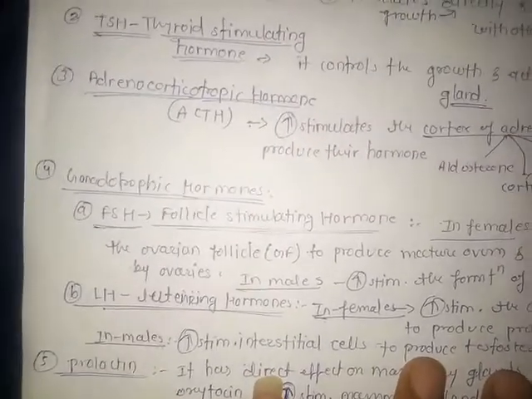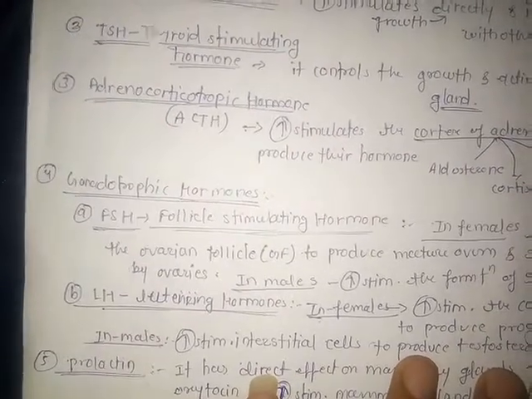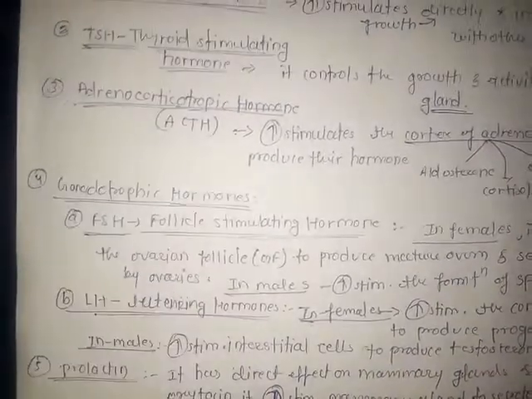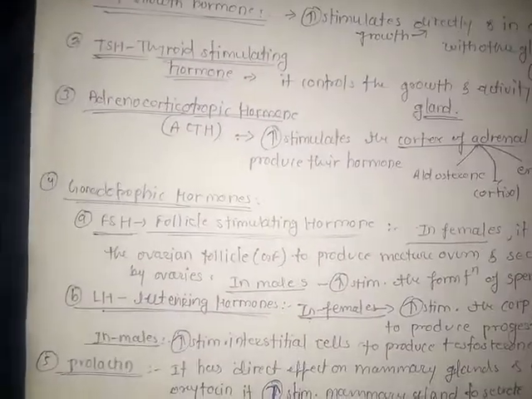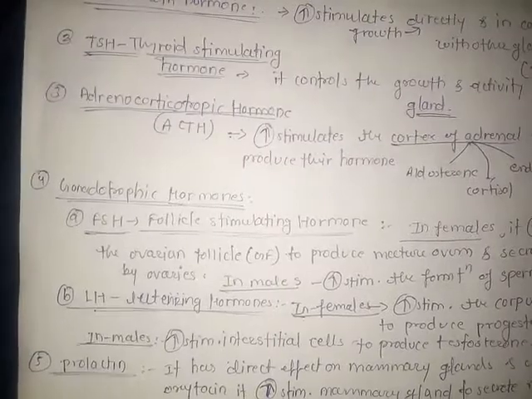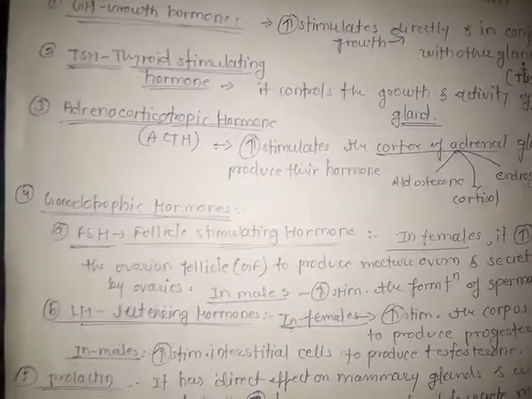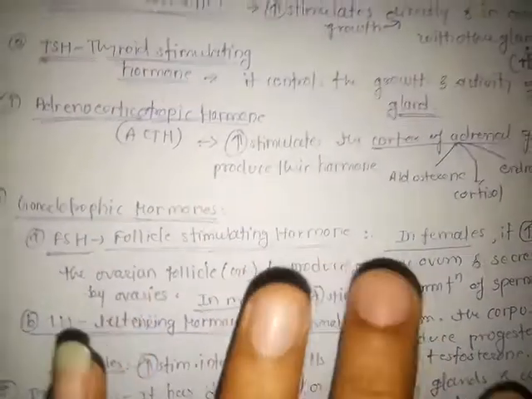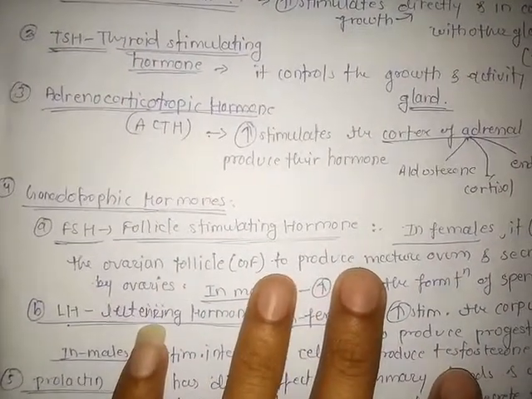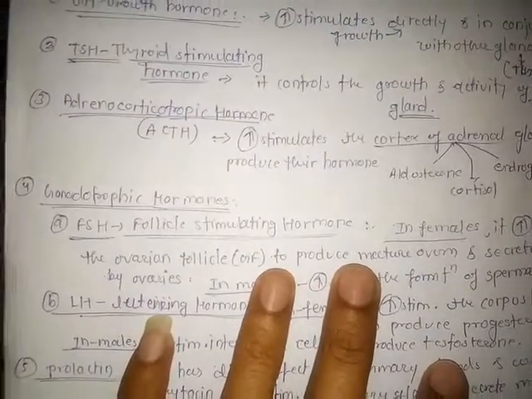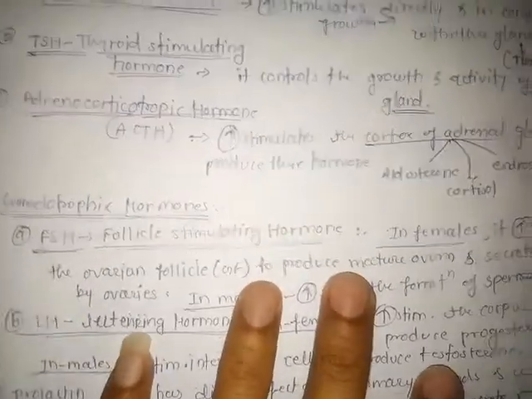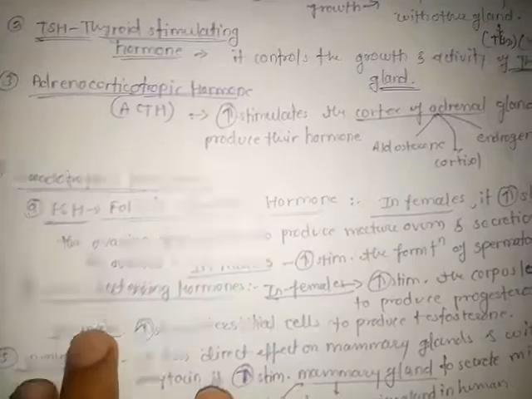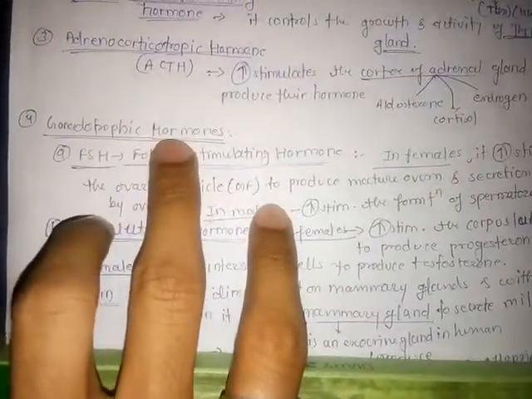After receiving this positive feedback, they stimulate the release of hormones to the anterior lobe of the pituitary gland, which releases gonadotropin releasing hormone, follicle stimulating hormone, and luteinizing hormone. So these two hormones, follicle stimulating hormone and luteinizing hormone, are released from the gonadotropes.